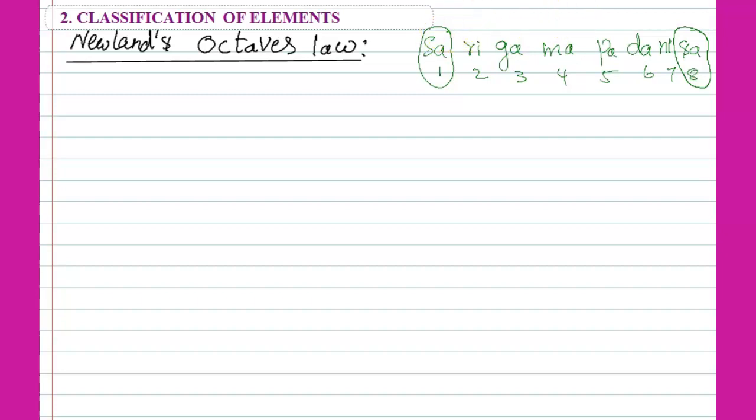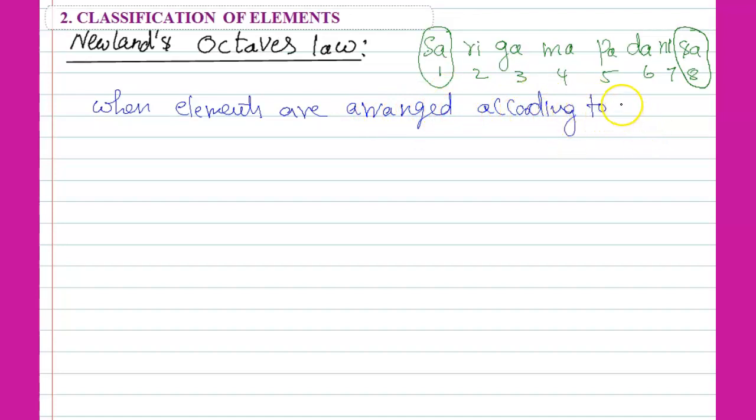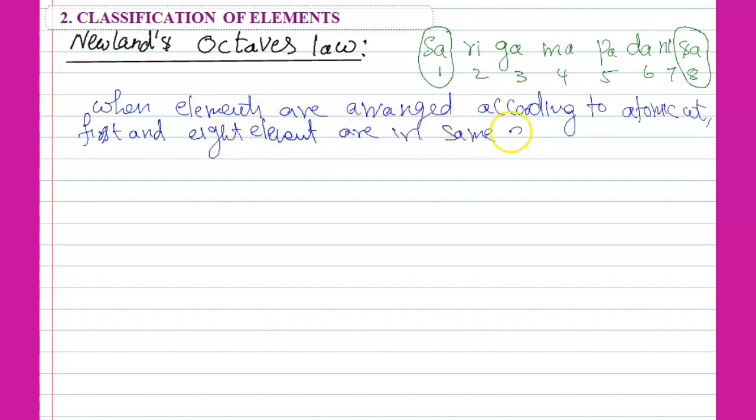Here, the main point: when elements are arranged according to their atomic weights, the first and 8th elements are in the same group and have the same properties.